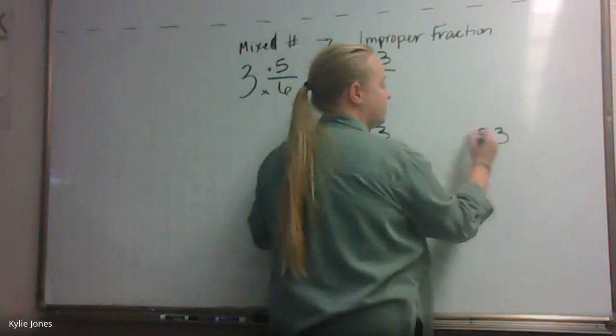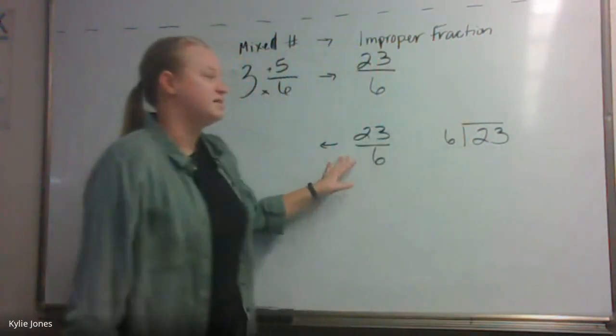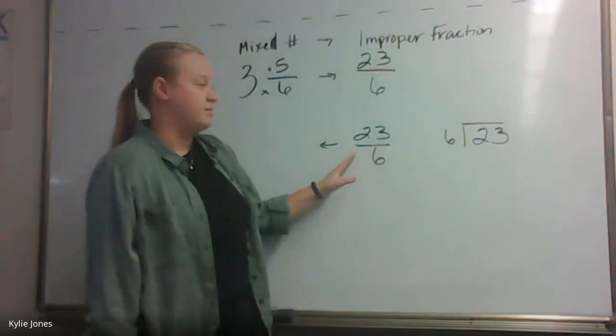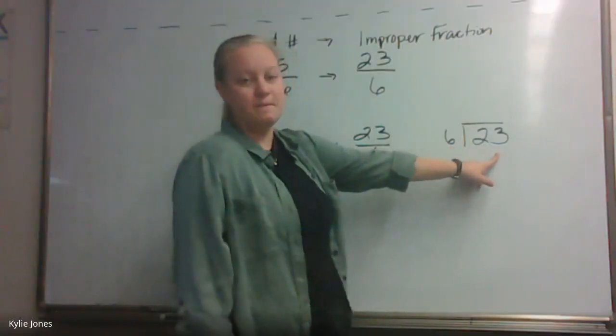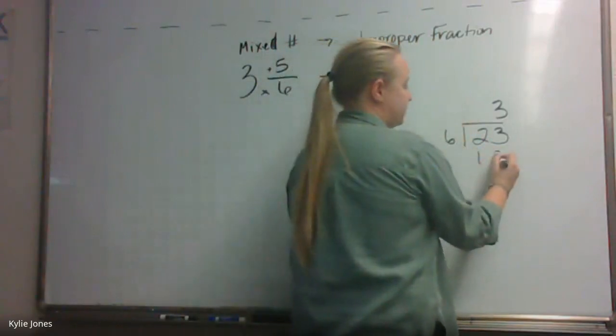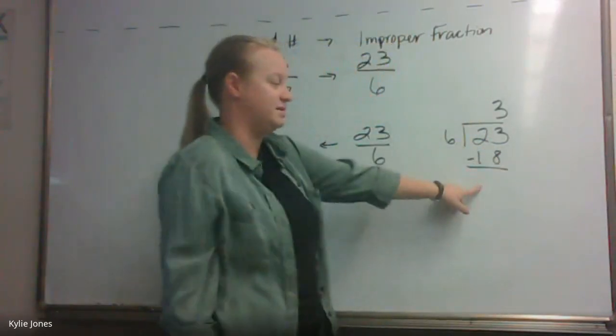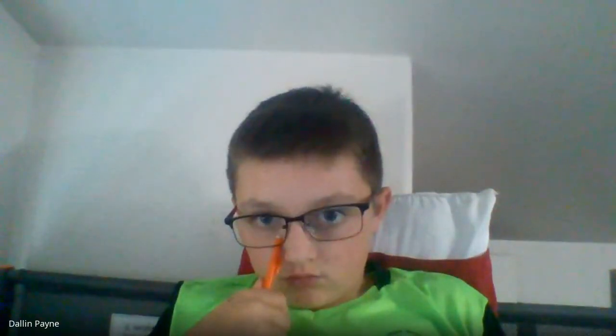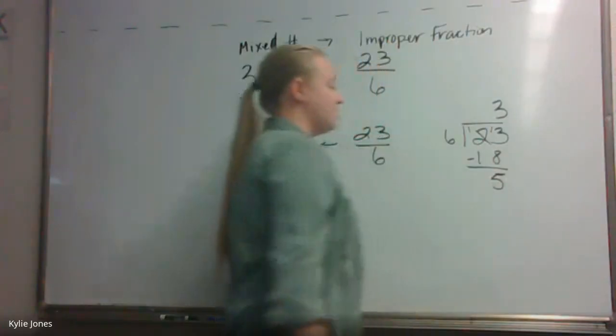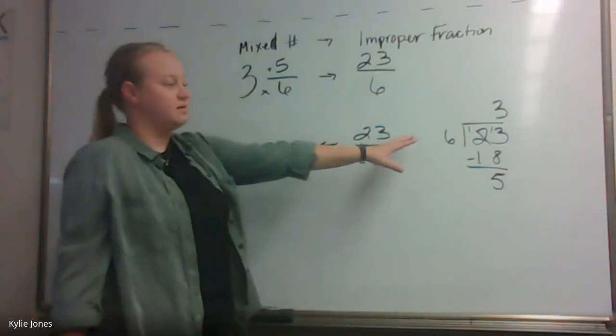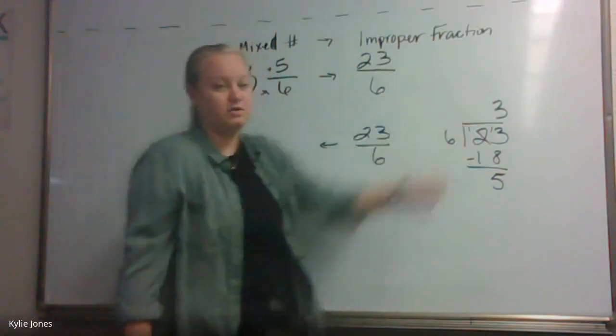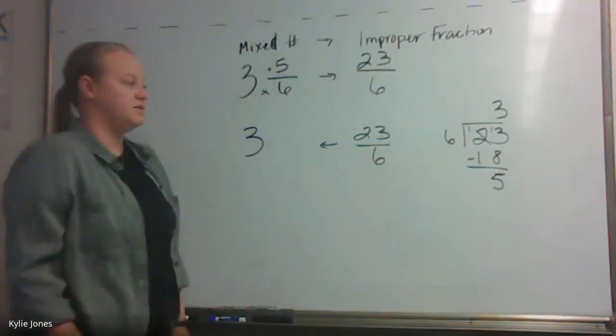So let's do that really quick. 23 divided by 6. We kind of did this a little bit yesterday. How many times does 6 go into 23? 3, because it can't go into 20. Good. So it goes in 3 times. 3 times 6 is 18, so we're going to subtract. What's 23 minus 18? 5. Okay. So now we've done this work. We divided. 3 is our whole number. It's the amount of times it goes in.